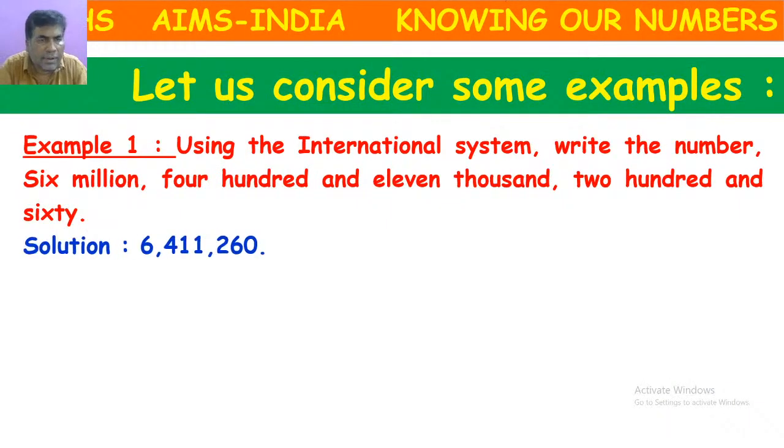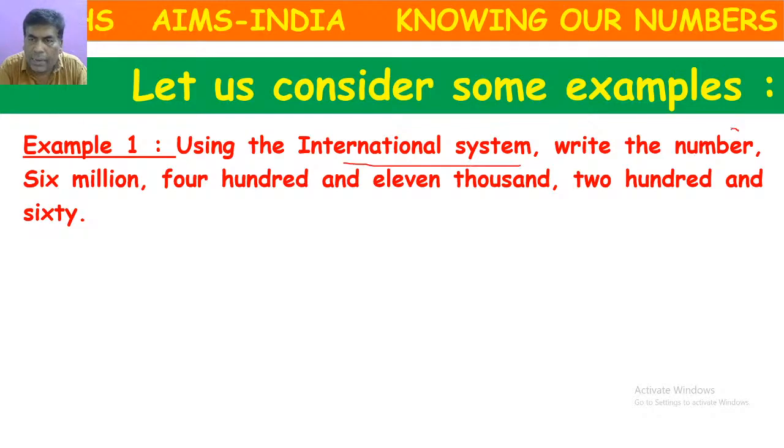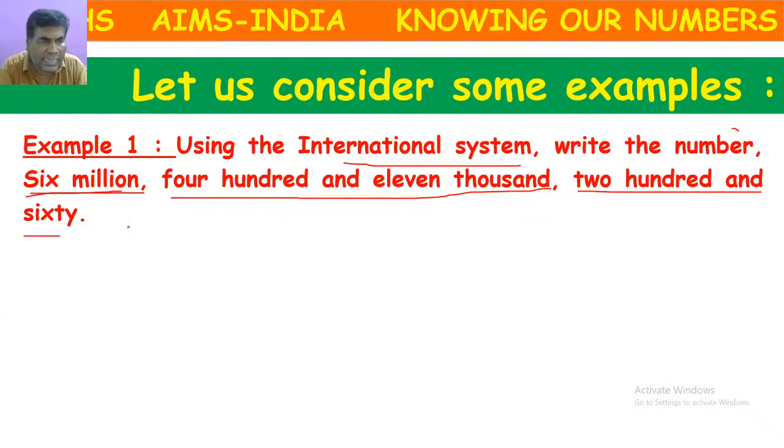So let's see some examples. Using the international system, write the number. What is the number here? 6,411,260. See the question and try to give the answer through live chat with commas.